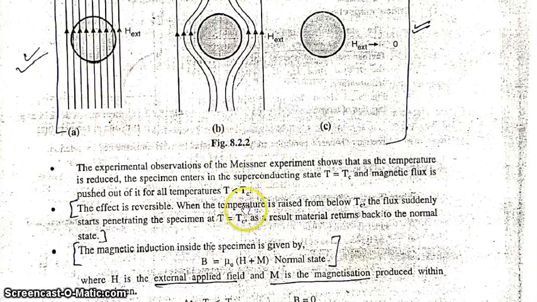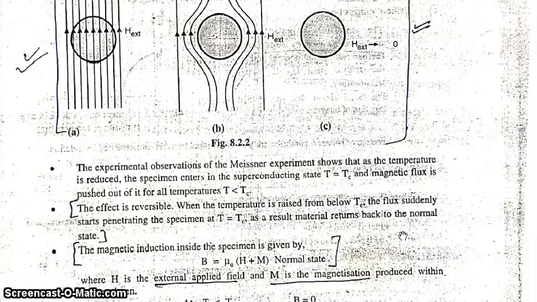This is the reverse effect. So the flux starts penetrating the specimen at critical temperature, and as a result the material returns back to its normal state.